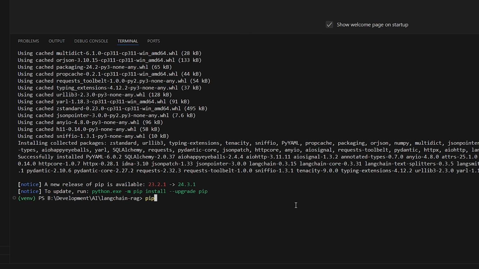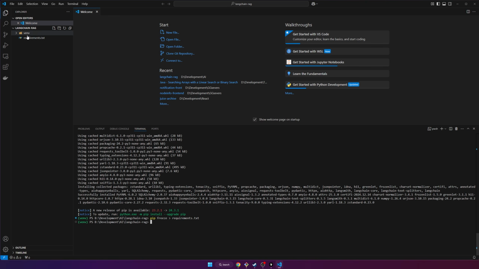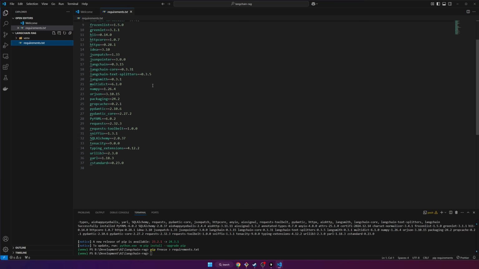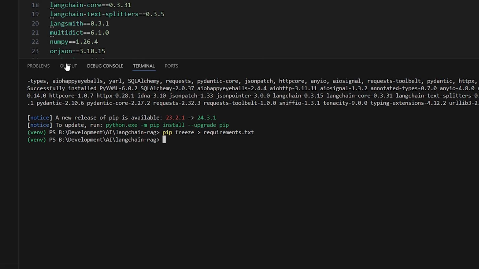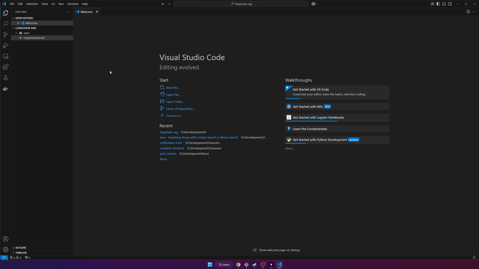So what you can do usually is after you install a new package or something like that, you can do pip freeze. Then you could do this angle bracket, I think that's what that's called. And then you do requirements.txt. So what that will do is take all the packages you've installed in this local Python environment and save them with the version numbers to the requirements file. So if we look at it now, here's all the packages. So now if you find yourself creating this environment for the first time, but the project already has a requirements.txt, you can install all the packages automatically by doing pip install -r requirements.txt. So that will do that. So that's it for creating a local Python environment.